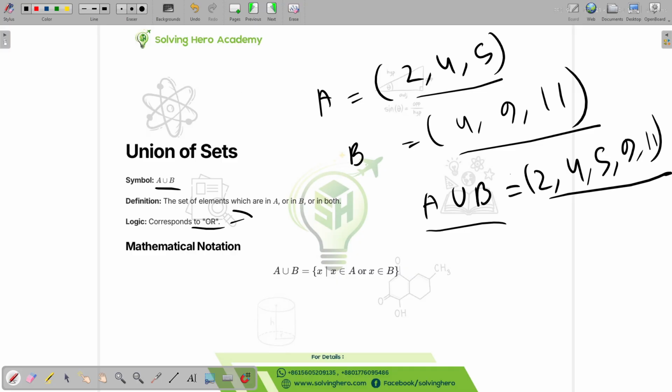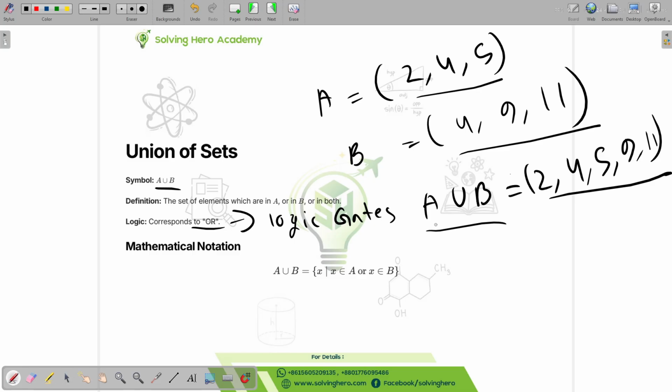It actually goes to the logic gates, but it's not going to be necessary. But if you know what logic gates are, these will be very helpful to memorize this. Anyways, you don't have to memorize this, just look at it. It's pretty self-explanatory. Just put all the elements in sets A and B together. That is going to be your union of sets.